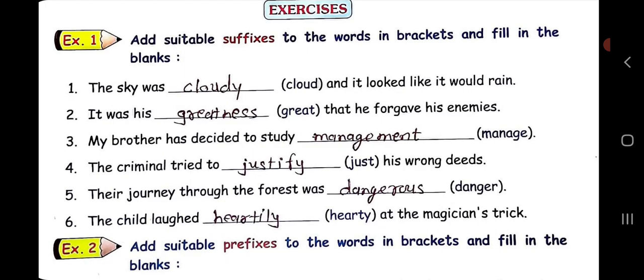Number 3, my brother has decided to study blank. The word is manage. Then we will add ment to the word, management. My brother has decided to study management.